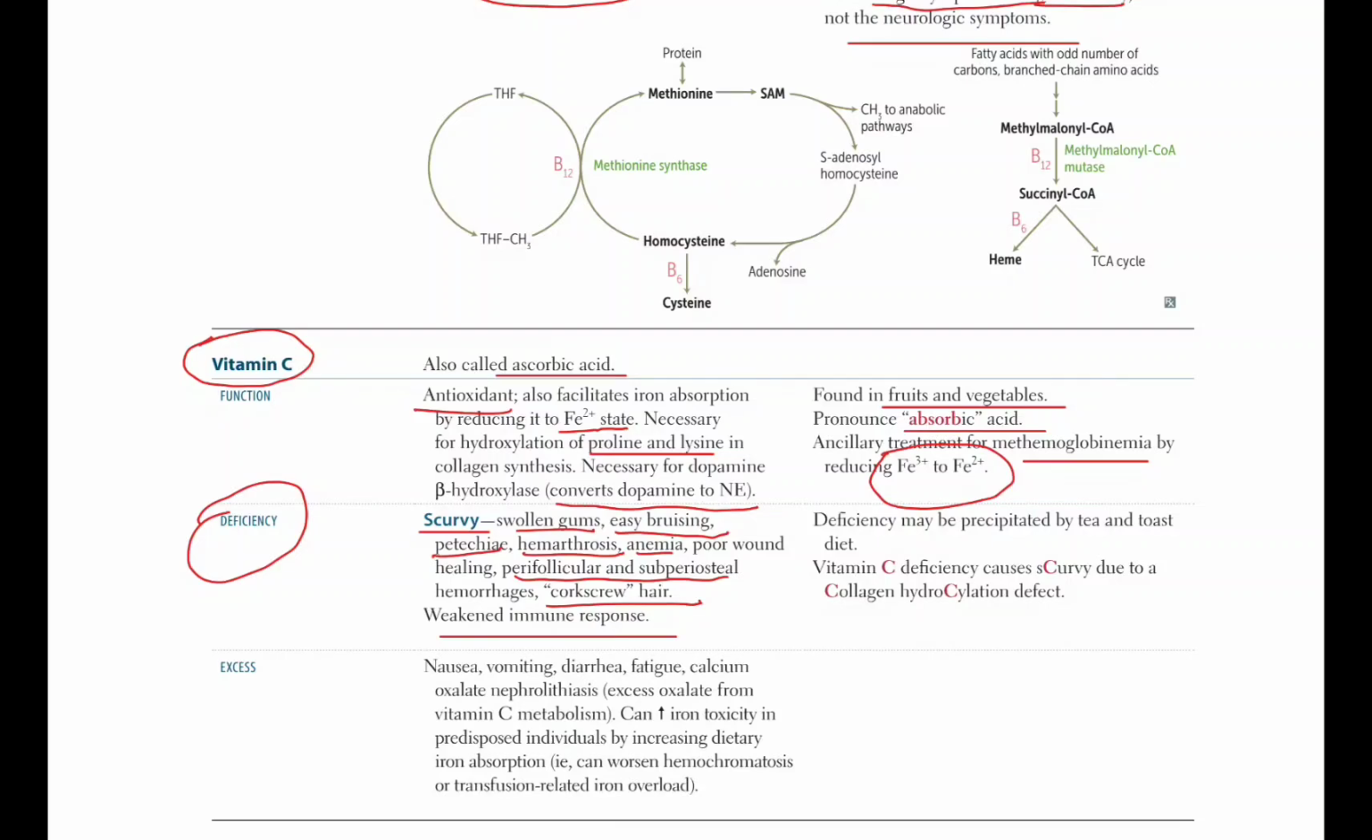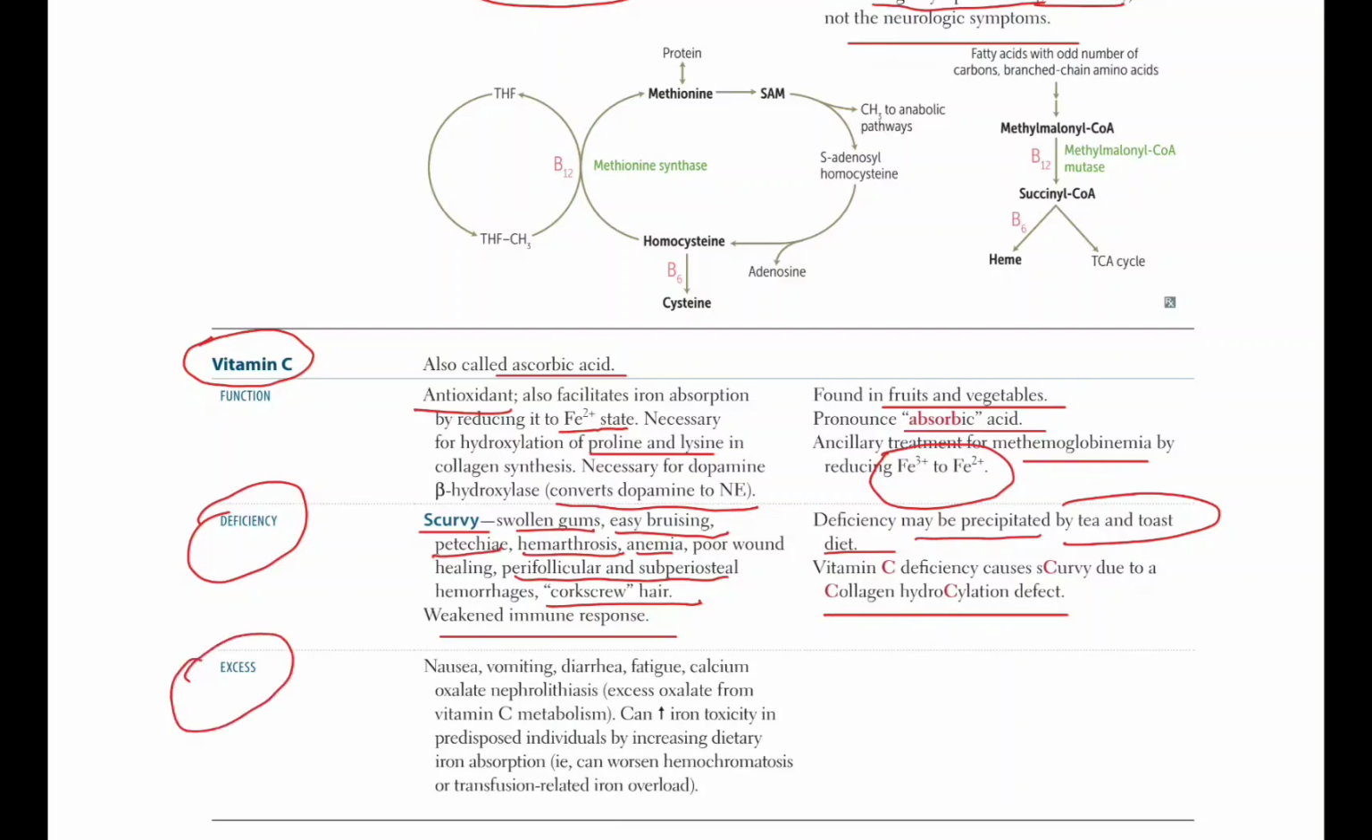Deficiency may be precipitated by a tea and toast diet. This means that if we don't eat fruits like citrus fruits and vegetables, and only eat fast food, it can lead to vitamin C deficiency. Vitamin C deficiency causes scurvy due to a collagen hydroxylation defect.